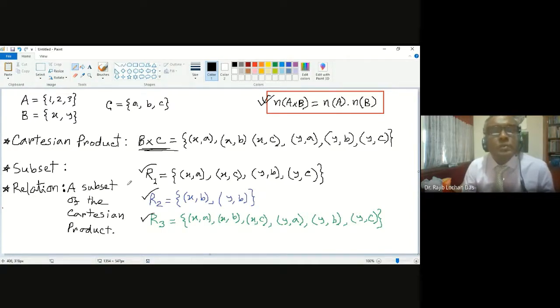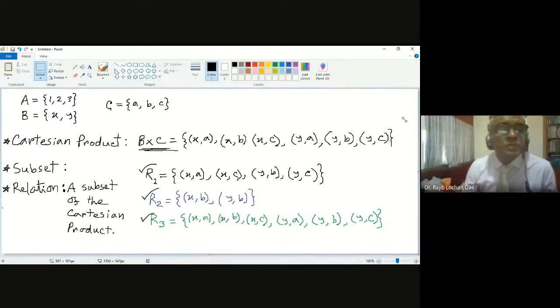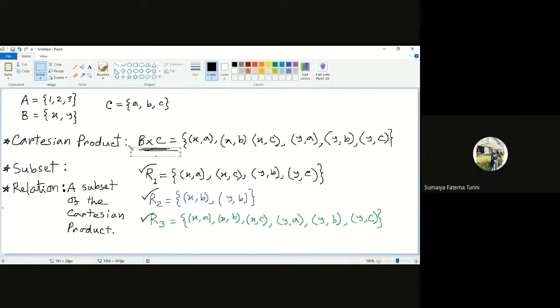Up to this point, do you understand everything? Is that clear? Yes, sir. So if I ask you to write the definition of relation, what will you write? A subset of the Cartesian product. Okay, good.